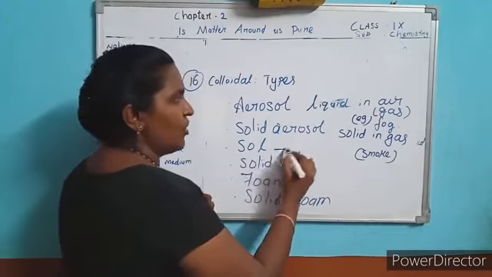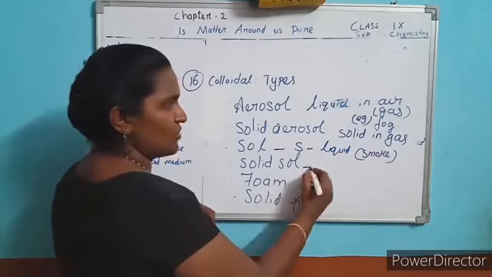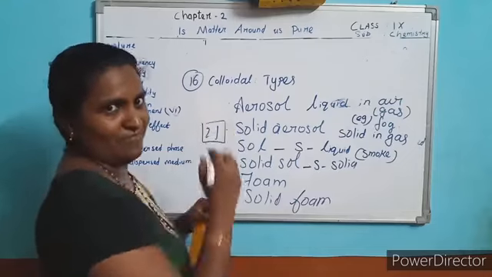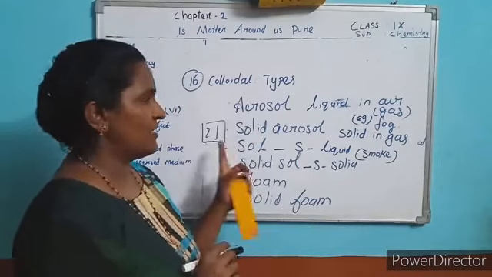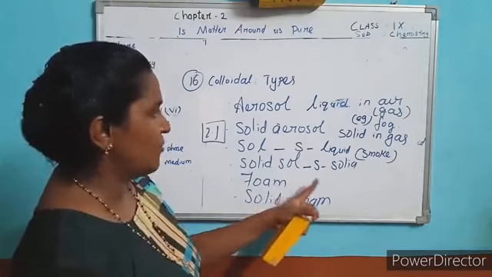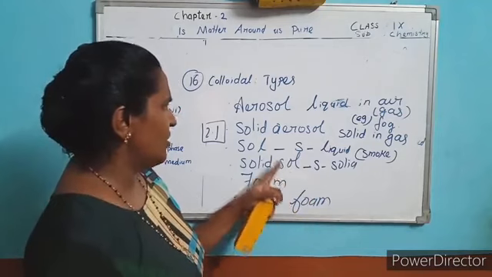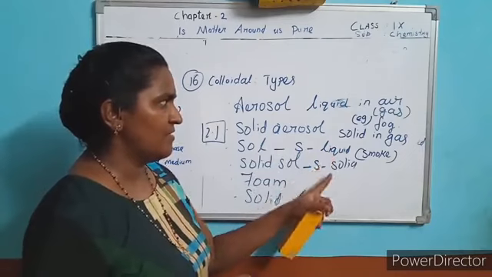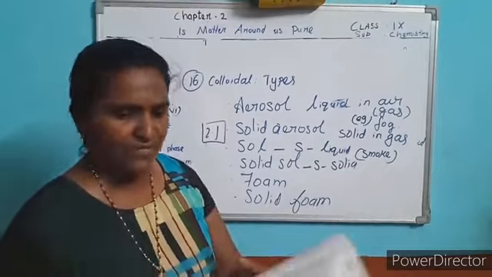Same way, sol means solid in liquid. Okay, here solid sol means solid in solid. It is given in your table 2.1. I think page number 19 or 18 it is given. You write it all. This question you write it all. The same table you write it. Okay. The same way foam is also a liquid in gas. It is a solid in gas. These are the examples. Here solid in liquid, what can you say? One example you tell me, what is the solid present in the liquid. Some example I will tell you.